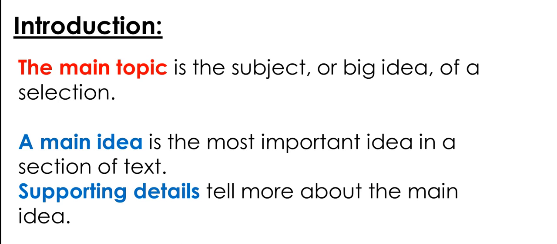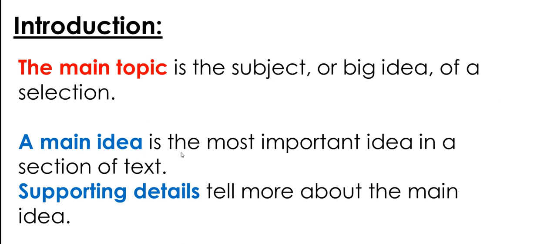A main topic is the subject or big idea of a selection. Selection means something that we read. If we read a story, or if we read a piece of paper with news, for example, if we read a magazine with anything, it has to have a main topic. A selection is something that we read. And the main topic is the subject or the big idea. Remember when we write, we always brainstorm and we get ideas, then we write about it. So that is the main topic, the subject or the big idea of a selection.